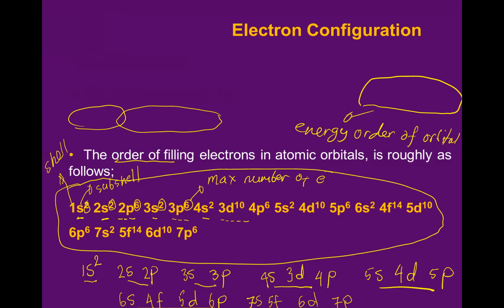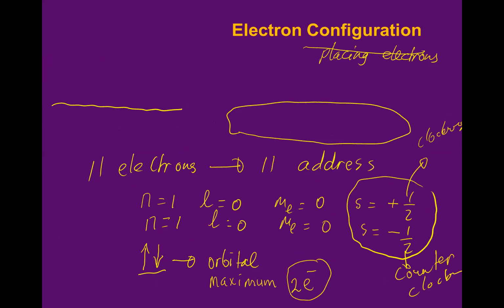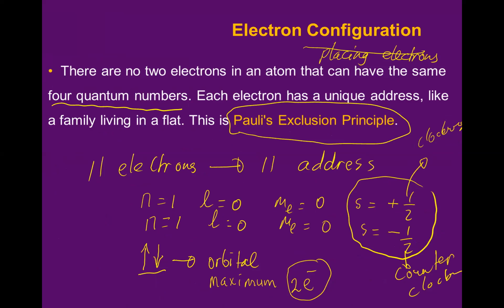So we have 3 rules to make an electron configuration. The first one is the Pauli exclusion rule. Pauli exclusion shows you that one orbital can have a maximum of 2 electrons, and if 1 electron is up, clockwise, the second electron will be counterclockwise. They cannot be in the same direction. Okay, this is what the Pauli exclusion principle says.